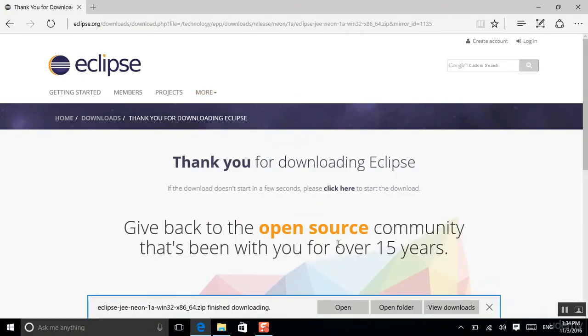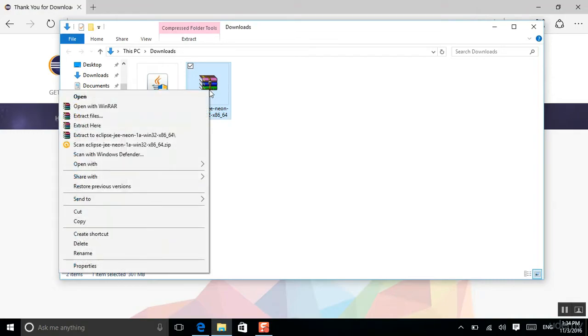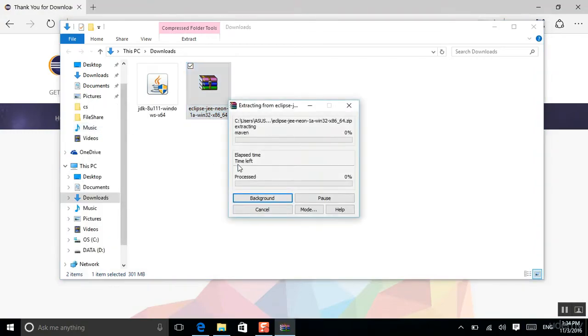After a specific time, you will see this screen. So it downloaded. I just open the folder. I will see it in Windows as something like a zip file. You just need to right-click on it and unzip it. But on Mac, you'll see an Eclipse file, and you just double click on it and open it. Because I'm on Windows, I'm just extracting this folder, and I will wait for some time. As I told you, if you are on Mac, you will see one file named Eclipse, you double click on it and take it to your desktop and you can start working on it. Let me wait for some time and get started.